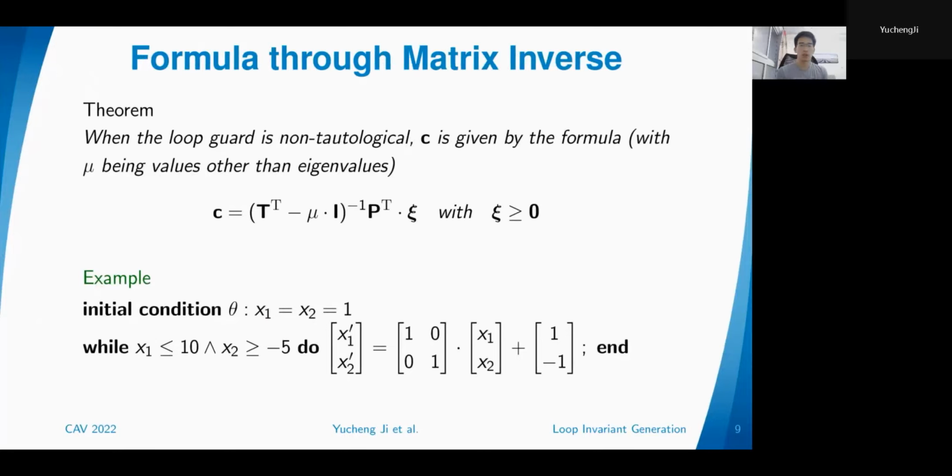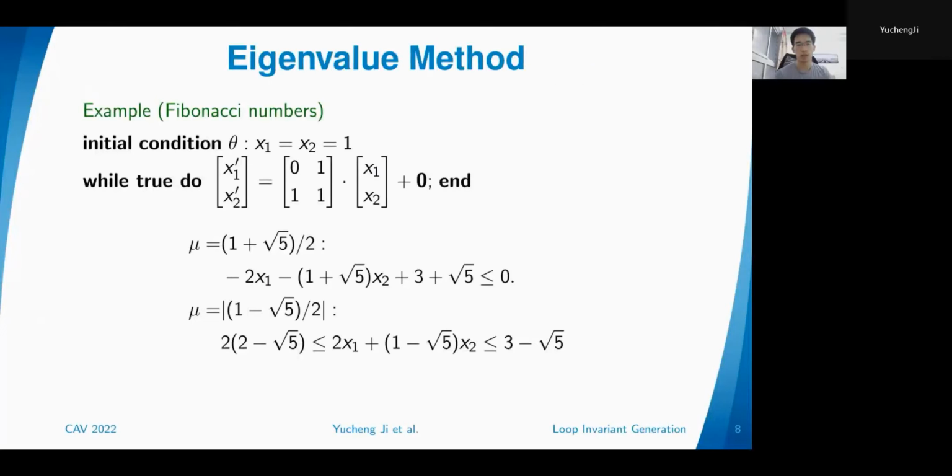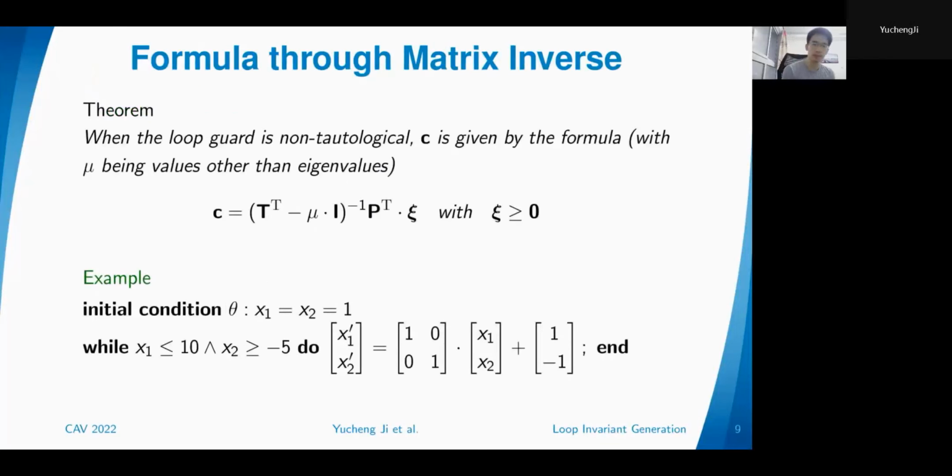But in this way, we actually see that C is a linear subspace. It's not just one vector. It's a linear space as well as the eigenspace. The eigenvectors are also a linear space. So we indeed have some freedoms in the invariants, but we can fix those freedoms to get the most important invariants.